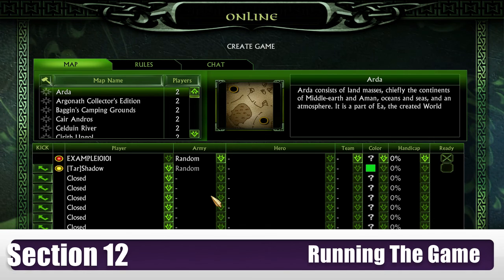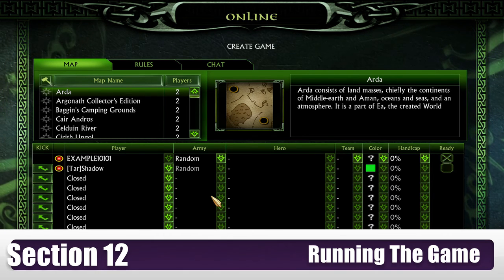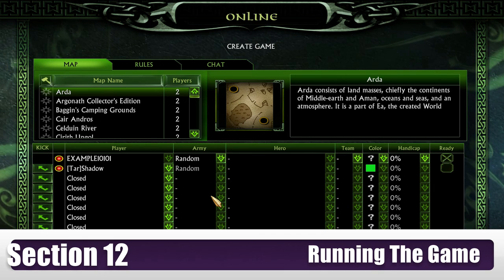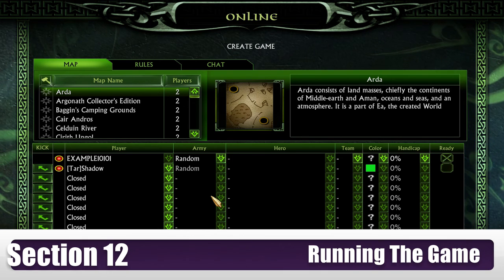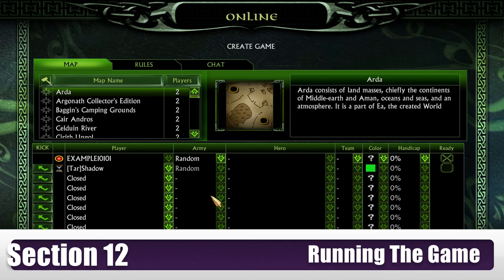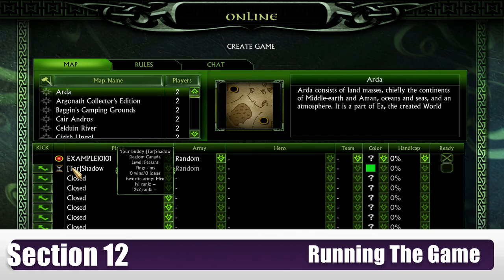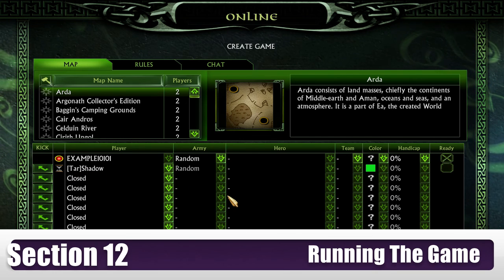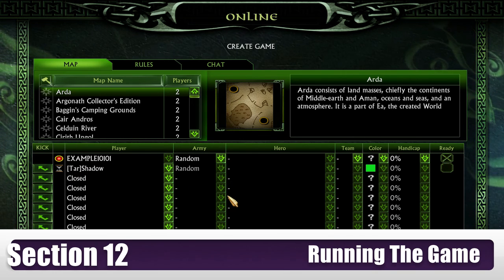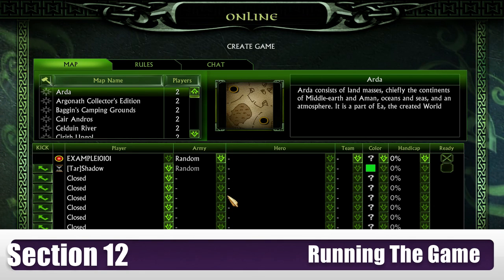Okay then, the next point I need to bring up is minimizing, or tabbing out of the game, whilst you're currently in a room. So please don't do this. I can't stress enough how important it is that you do not tab out once you're actually in a room and you've established a connection to other players. Now at this point you'll see that Shadow's ping has turned red. Basically, this means that she's tabbed out. She's severed the connection between us both.